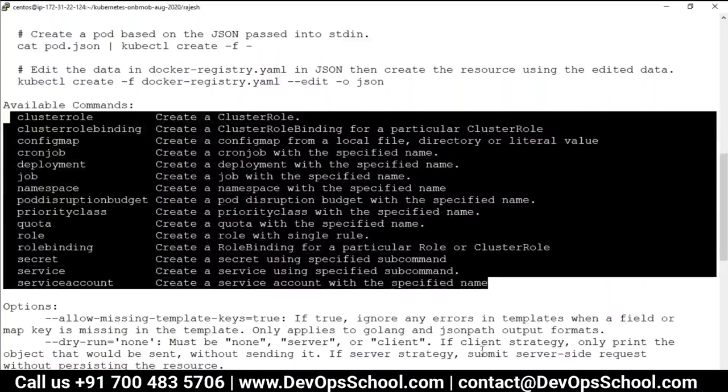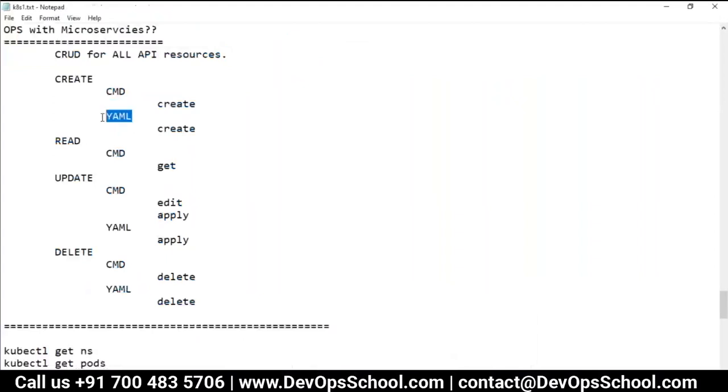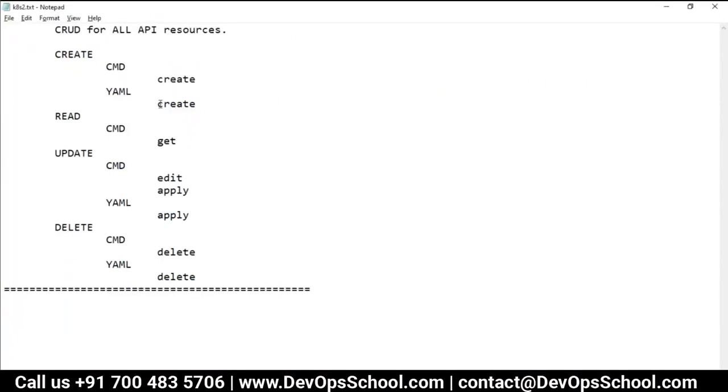So for that, what do we do? If the command is not available, should we leave it? No, there's one more option, right? YAML. So we should try creating any objects through YAML. Okay, so now let's go through the YAML file.